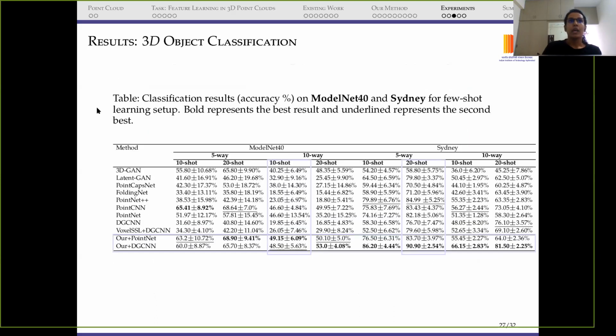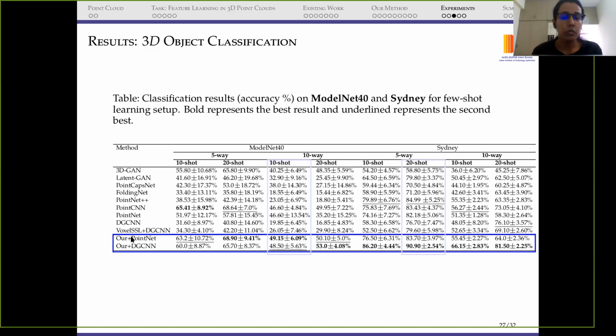Then we have 3D object classification, where we consider two datasets, ModelNet 40 and Sydney dataset. ModelNet 40 is a dense dataset and Sydney is a sparse dataset. We have different setups because we consider few-shot setups. So we have 5-way, 10-shot. 10-shot is 10 samples for each of these 5 classes, and there are 5-class and 10-class setups for both datasets. So we can see the results from our experiments.